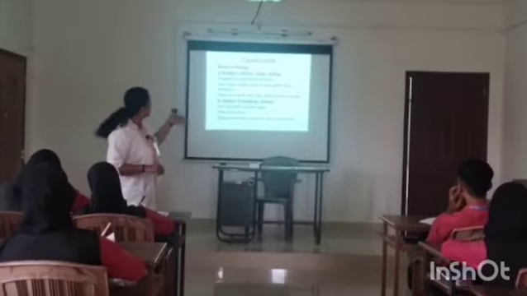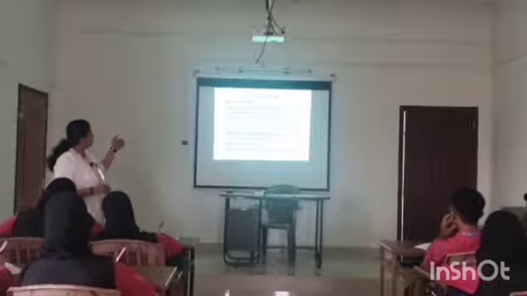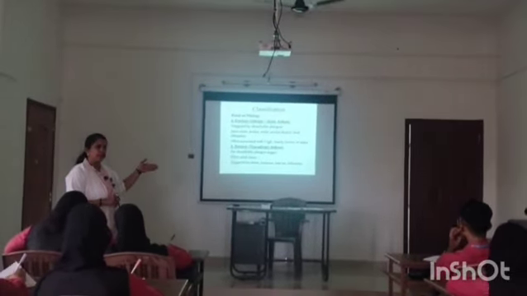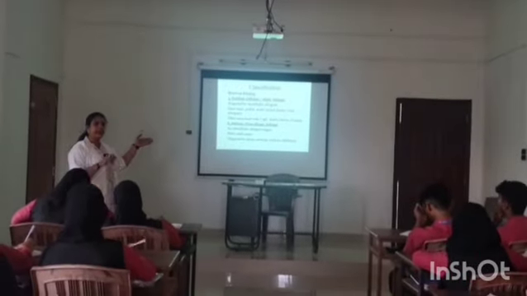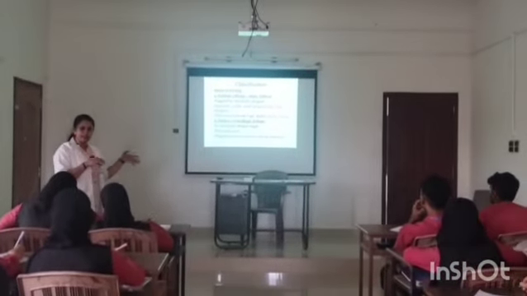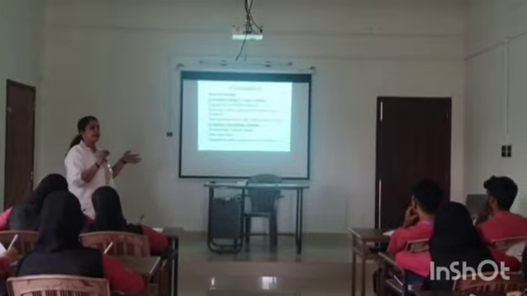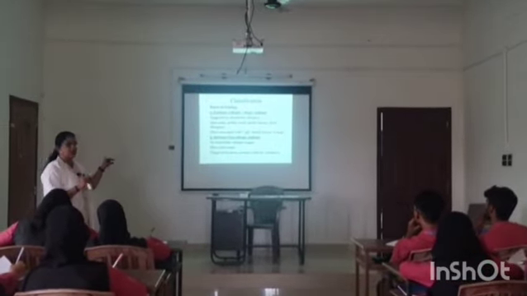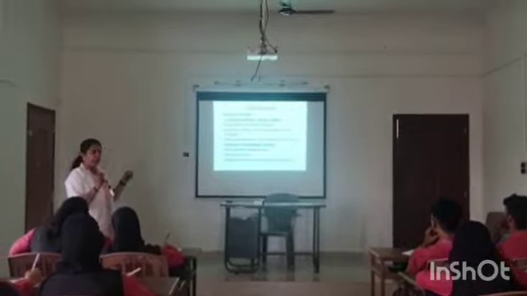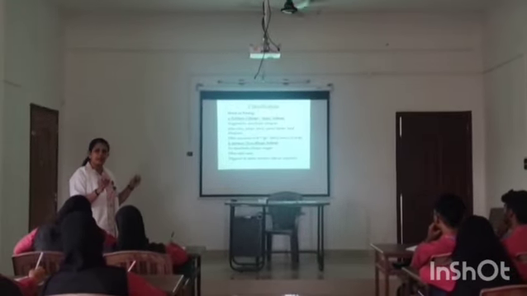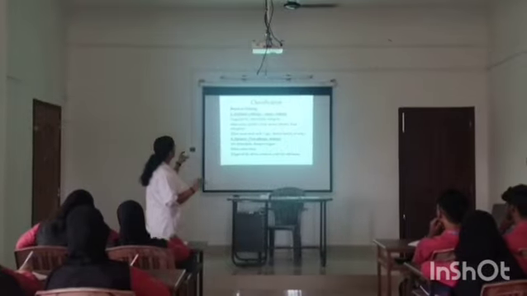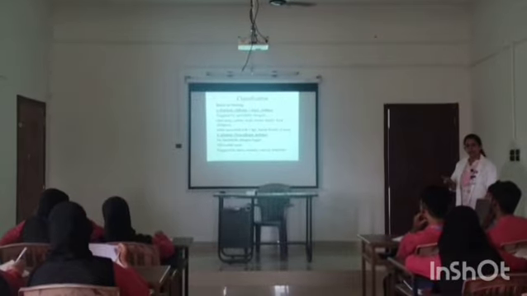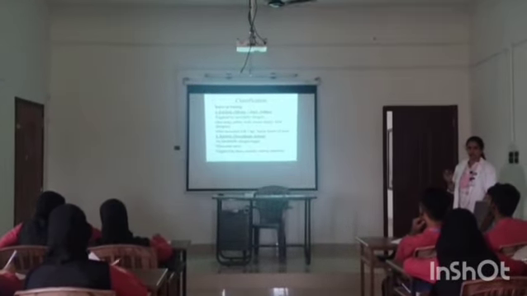Extrinsic asthma is also known as allergic asthma or atopic asthma. That means for extrinsic asthma, there will be an identifiable allergen. It is due to allergen exposure. But in case of intrinsic or non-allergic asthma, there won't be any allergens. It may be due to conditions like stress, exercise, etc. This is the first classification, based on etiology: extrinsic and intrinsic asthma, atopic or non-atopic, allergic or non-allergic asthma.